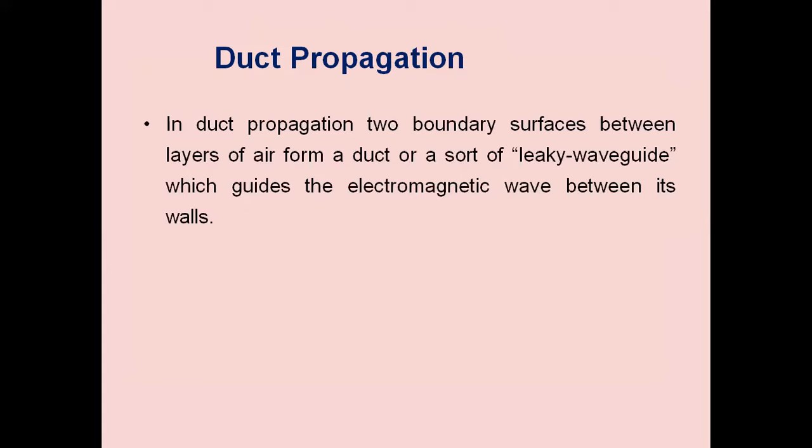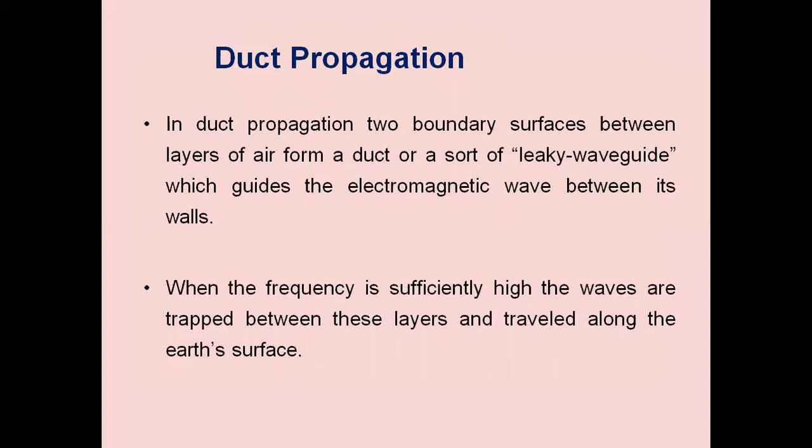So in duct propagation, two boundary surfaces between layers of air form a duct, which is a sort of leaky waveguide, which guides the electromagnetic wave between its walls. When the frequencies are sufficiently high, these waves are trapped between these layers and travel along the Earth's surface.